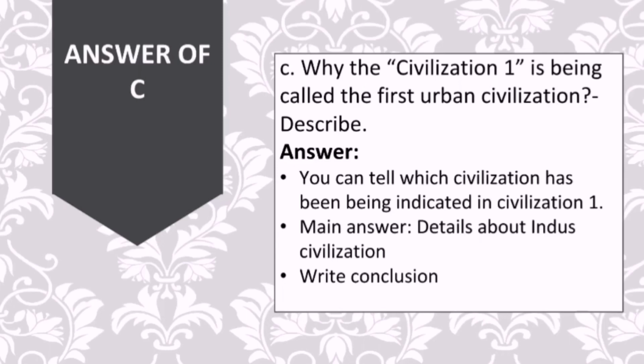What you don't have to write is about the second urban civilization, as it will be unnecessary for answering the question. So don't write about the second urban civilization in the description of the Indus civilization. Okay? After describing your answer based on the stem, now you can write the conclusion in the third para, such as, from the above, you can say that the mentioned civilization is certainly the Indus civilization. That will complete your answer well and you will cut a good figure in your examination, I believe.